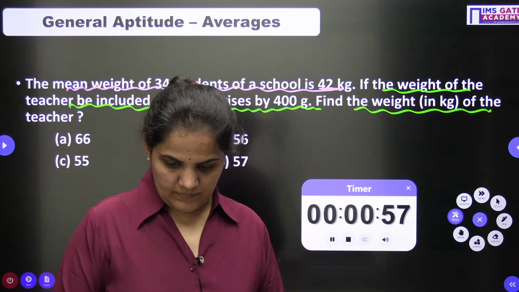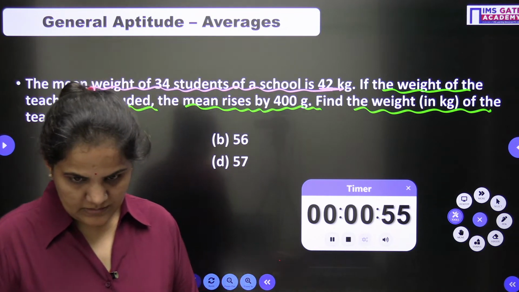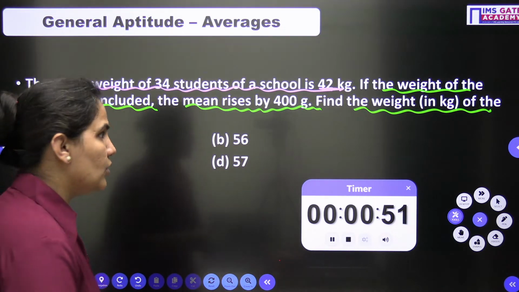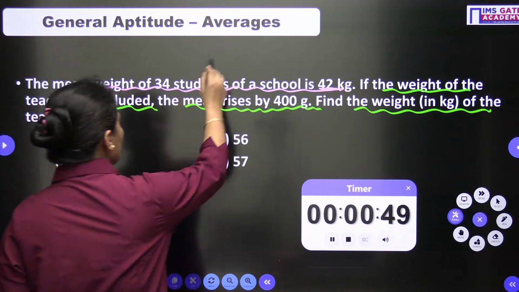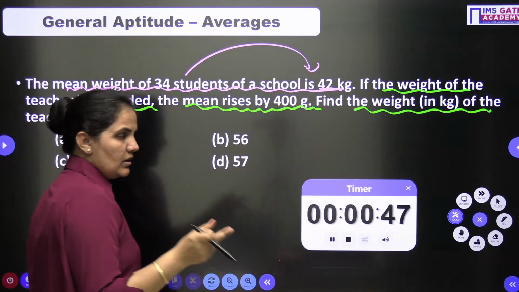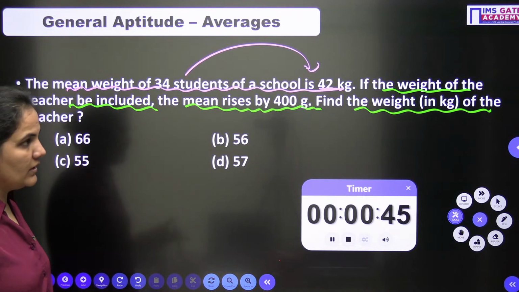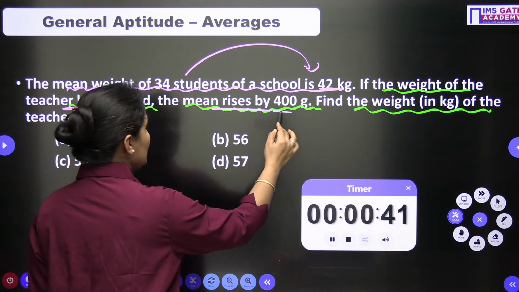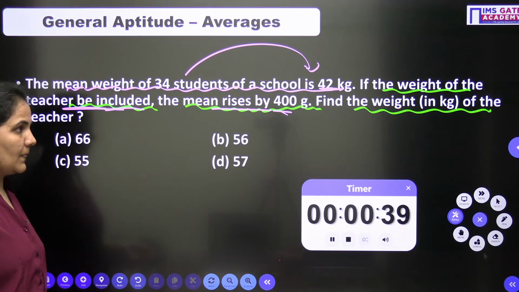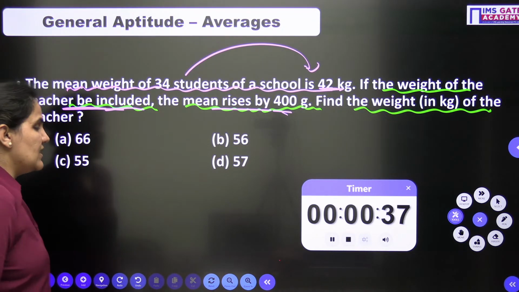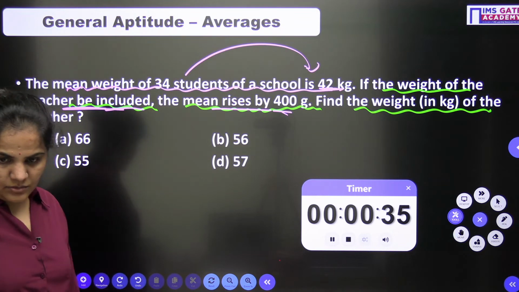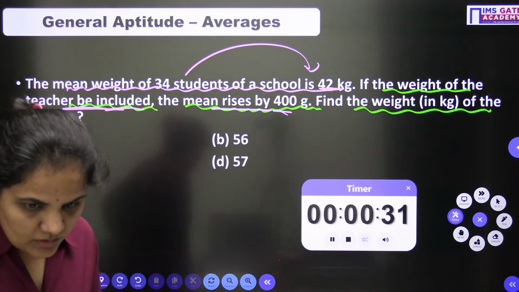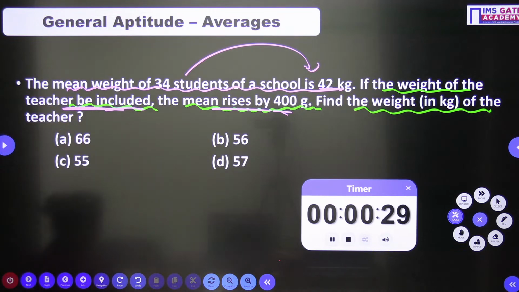Yes, so a good question. The mean weight of 34 students of a school is 42 kg. So from here you can find out the total sum of all the students. And if the weight of the teacher is included, the mean rises by 400 gram. So you need to find out the weight of the teacher here. Go for it, bachcho, go for it.